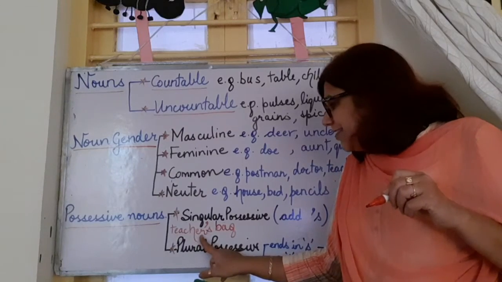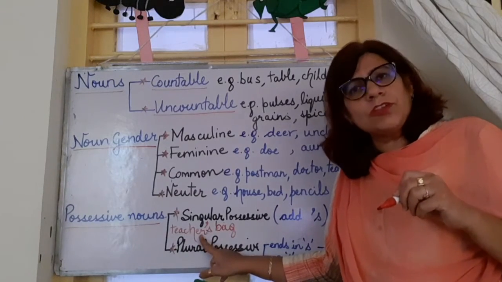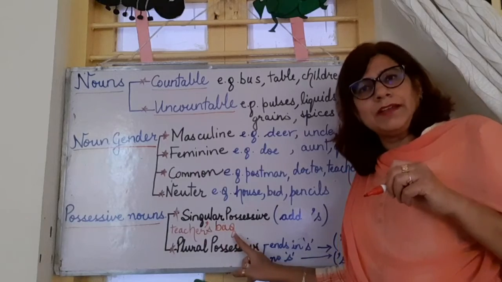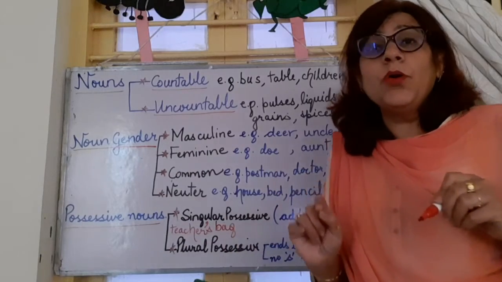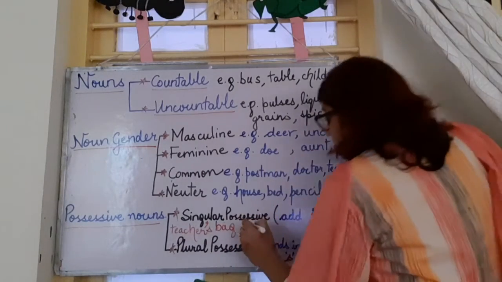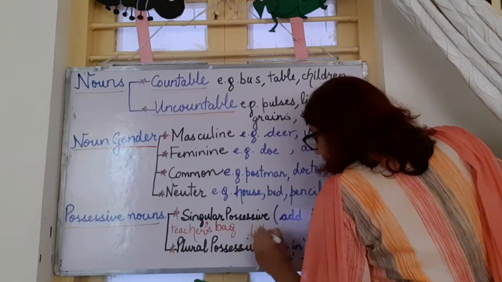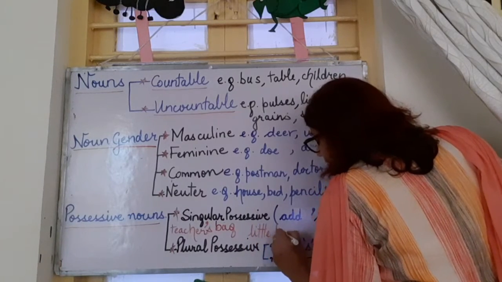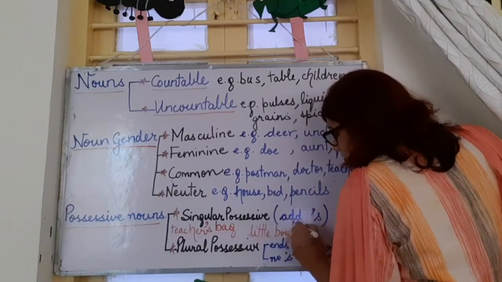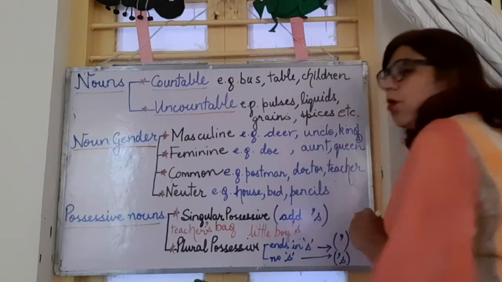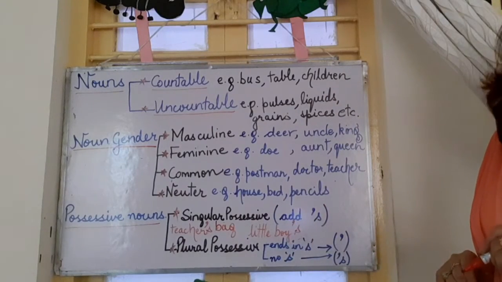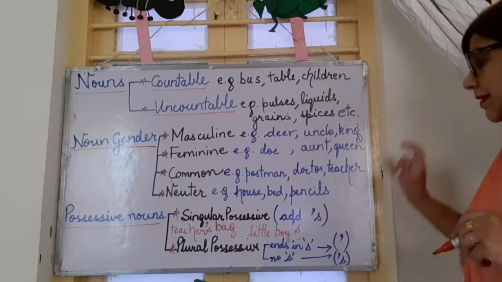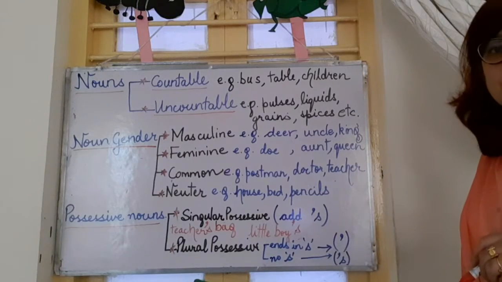Teacher apostrophe S, teacher's bag. Suppose I am talking about a little boy, then apostrophe and S: little boy's cycle. This way we will write a singular possessive noun.